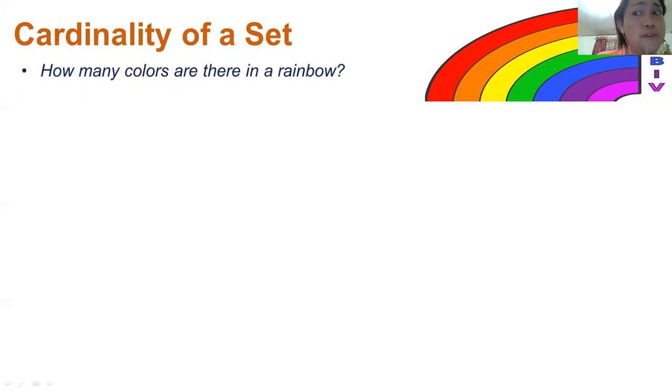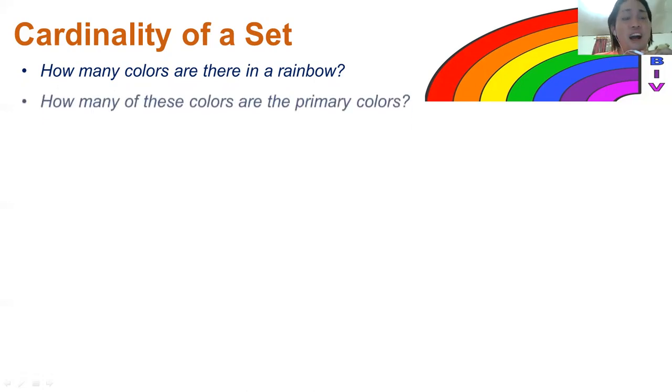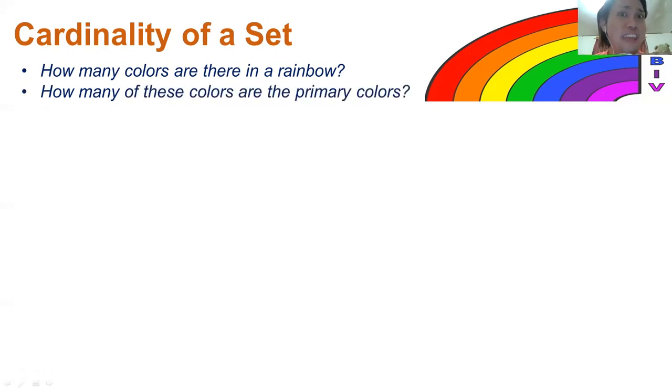I want you to observe the illustration. Another, how many of these colors are the primary colors? I want you to remember the questions. How many colors are there in a rainbow? How many of these colors are the primary colors?